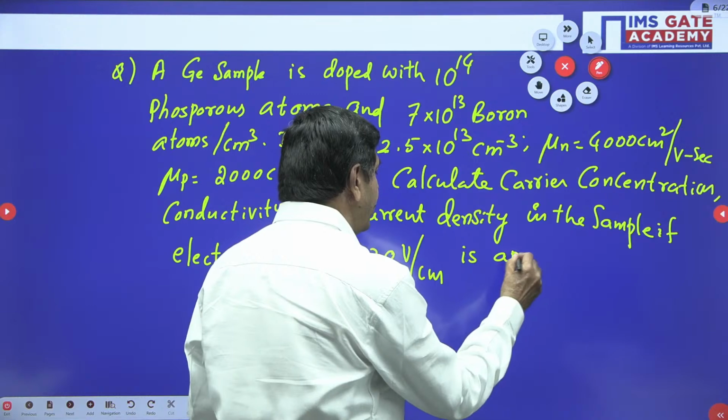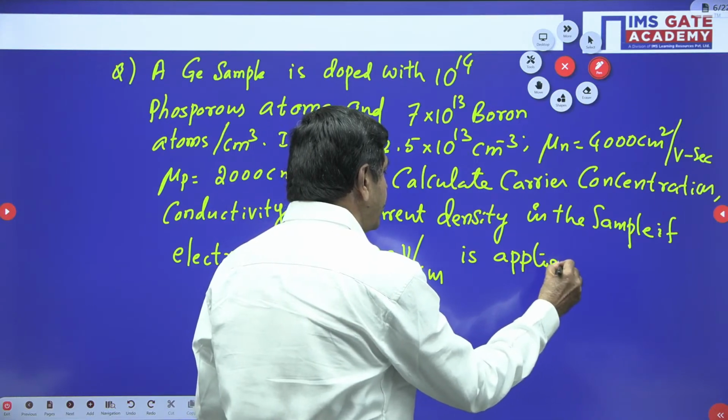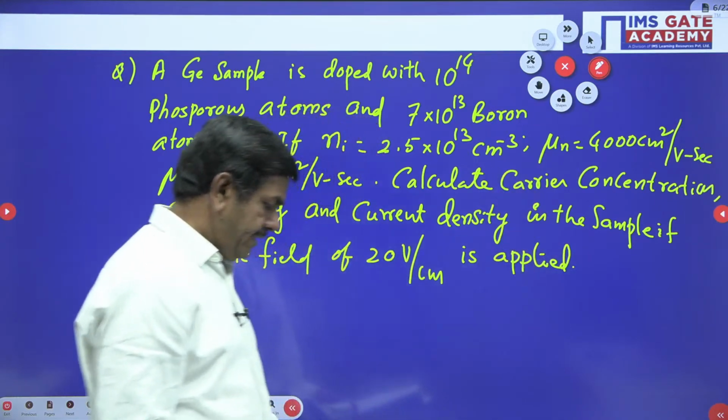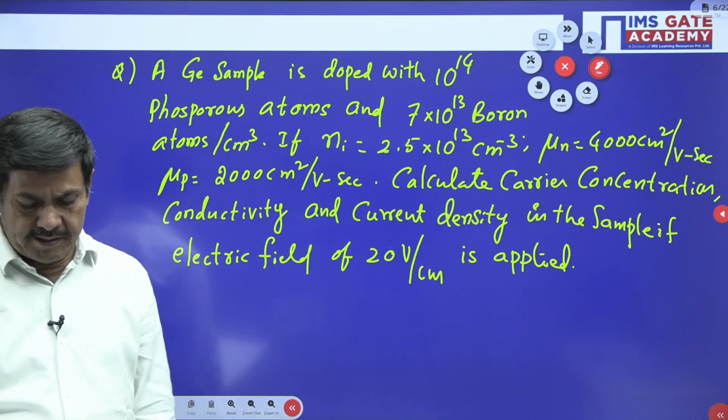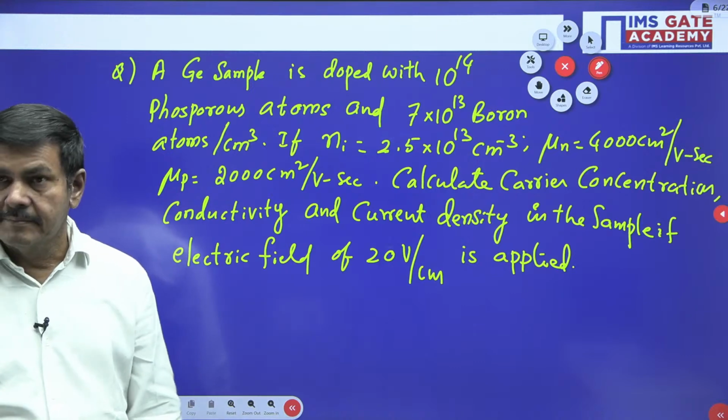This is the given problem. How we can find this problem is more important.